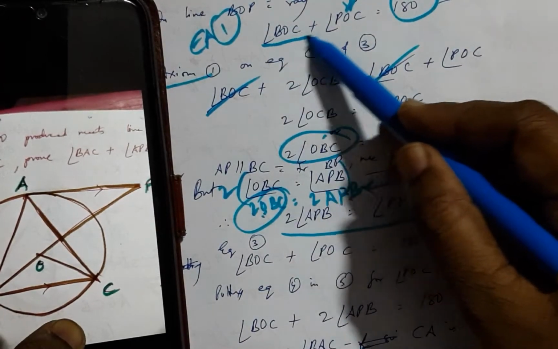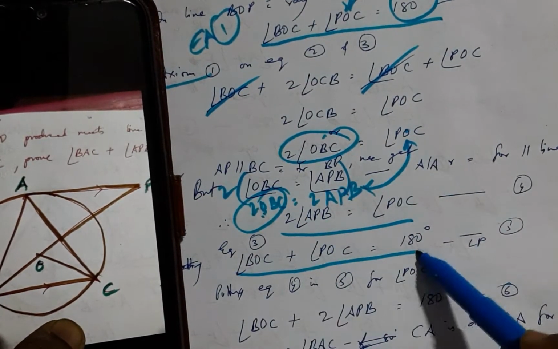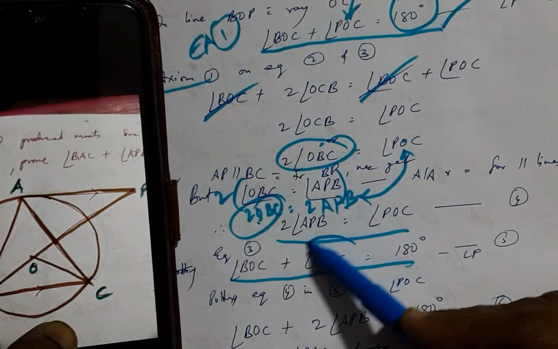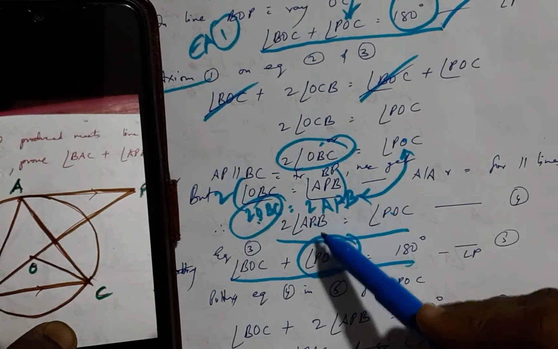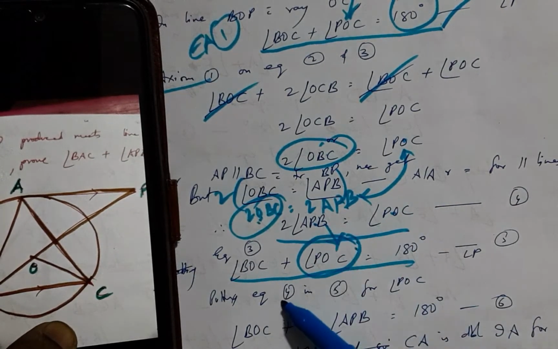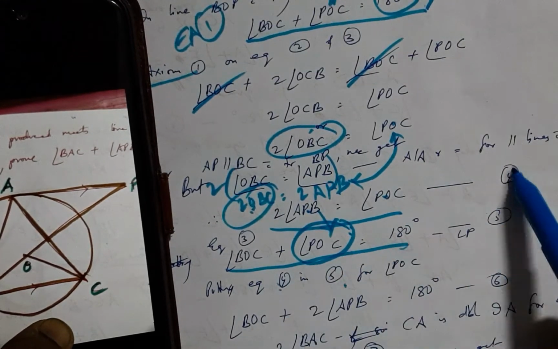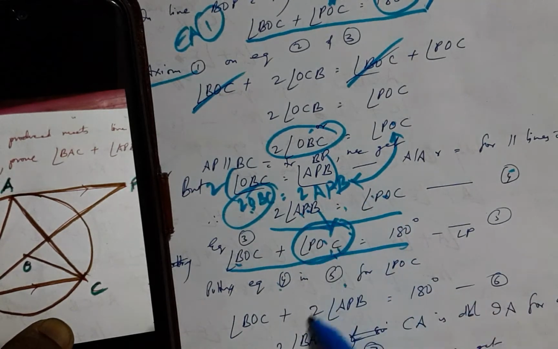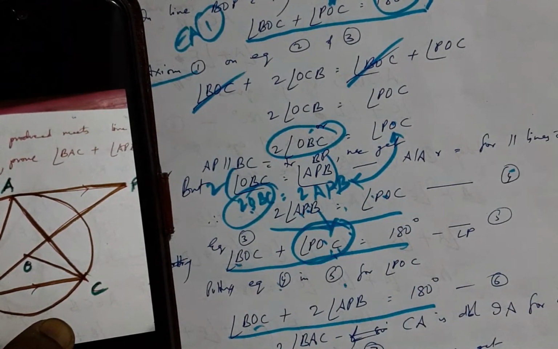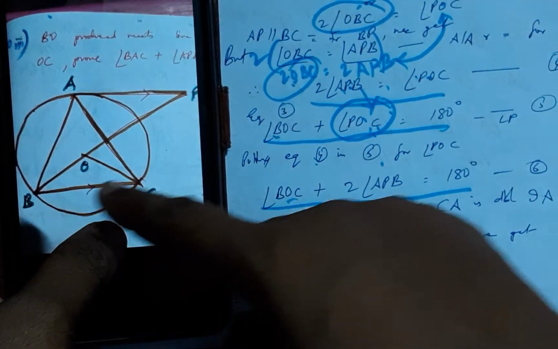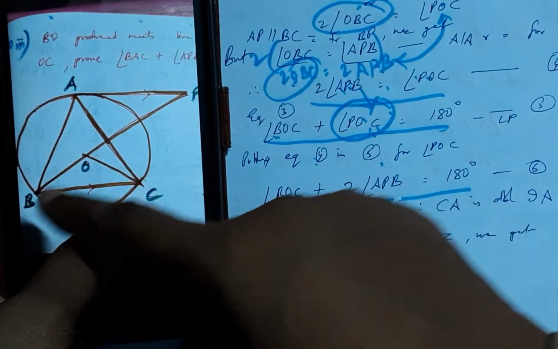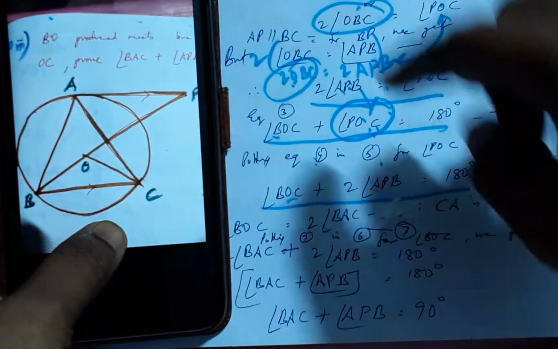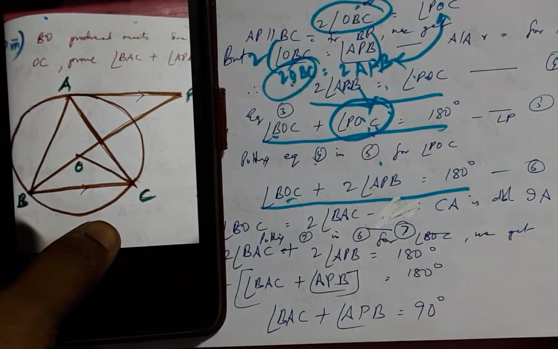As I can see, these being a linear pair, that has been written here again for convenience, because it was declared long ago, now this POC is equal to 2 APB, and I want to substitute this value in the equation, putting equation 4 in equation 5. So I am substituting BOC plus POC with this, and I arrived at this equation. And in this you can see that chord BC is subtending an angle at the center which is double the angle subtended on the circle. So BOC is double of BAC, and that has been declared here.